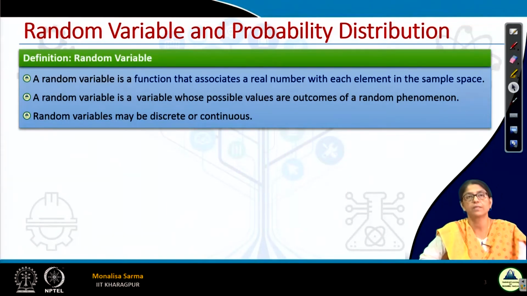Now, first, what is a random variable? If we see the definition, a random variable is a function that associates a real number with each element in the sample space. Okay, suppose